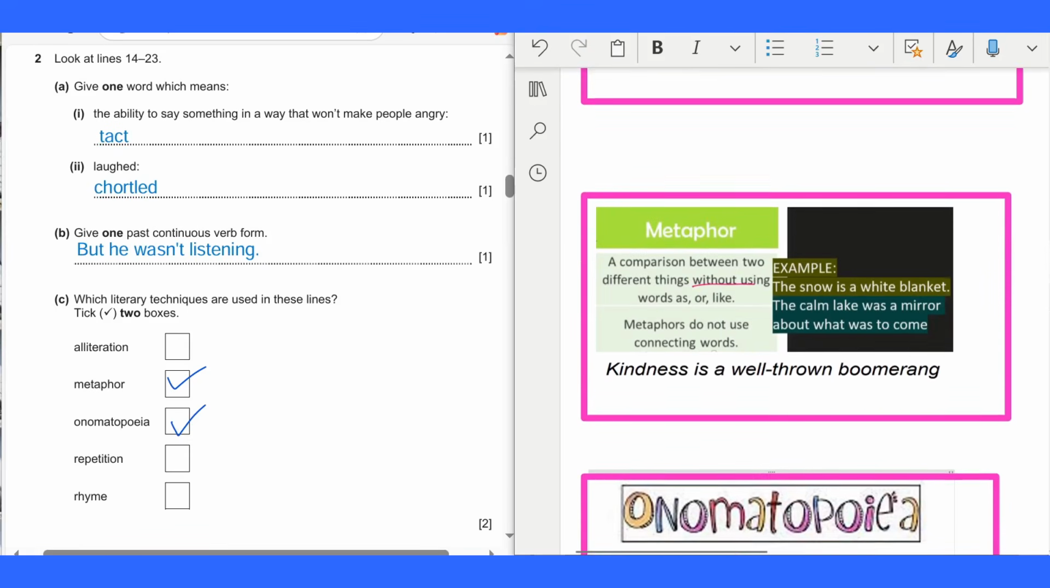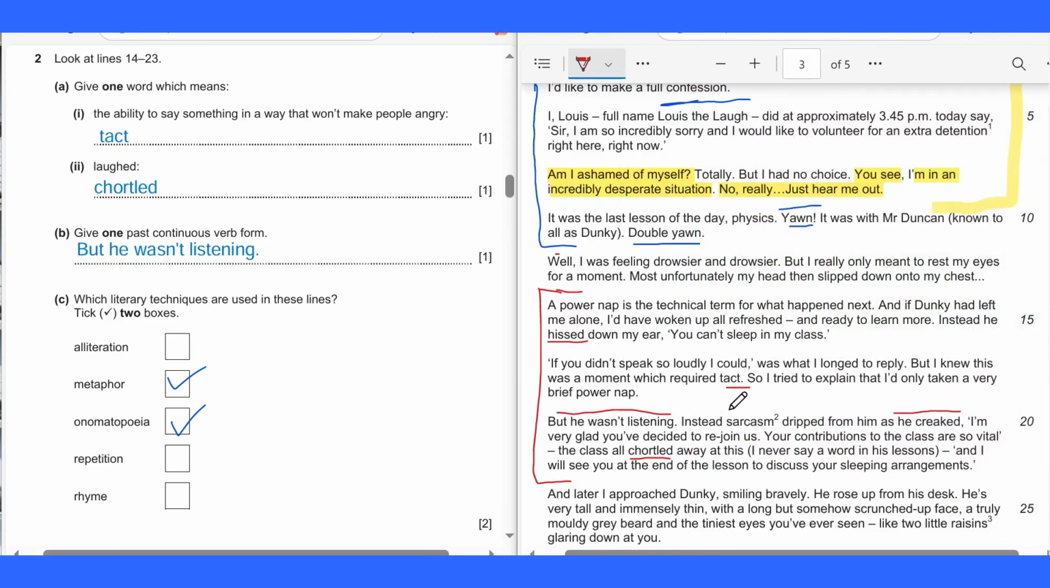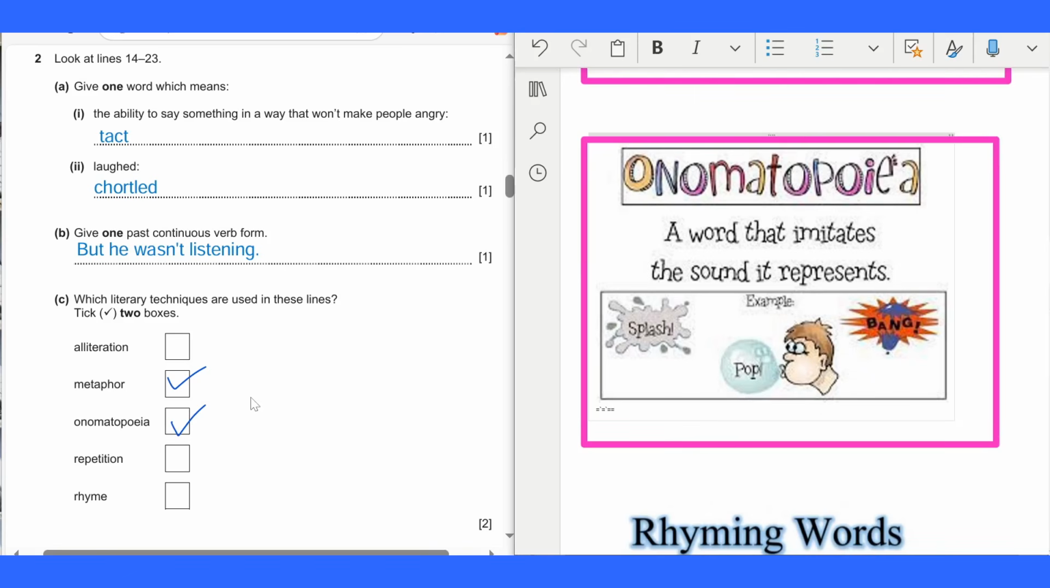What about metaphor? Well, metaphor is a comparison between two different things without using the words as or like. Metaphors do not use connecting words. Example here, kindness is a well-thrown boomerang. Example, the snow is a white blanket. The calm lake was a mirror about what was to come. And in this, here is instead sarcasm dripped from him as he creaked. So this is to compare the teacher to making the harsh scraping sound. That is metaphor.